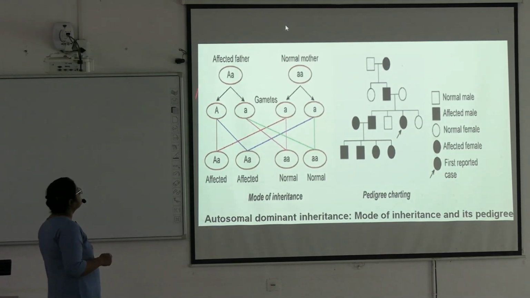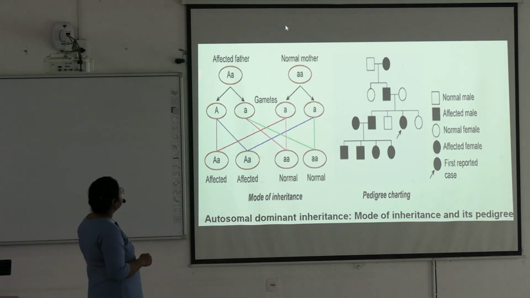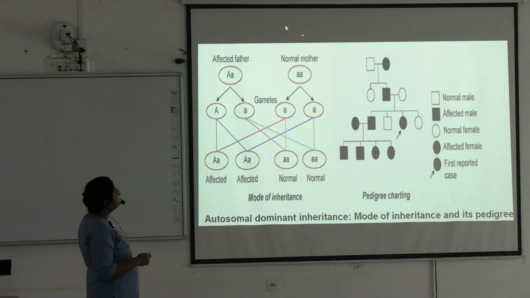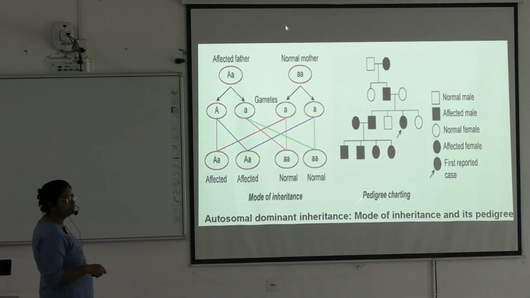See here, this is an affected father and a normal mother. So these two will be the two gametes. The small a's are the two gametes from the normal mother, and after cross matching, these are the children and they have these genetic patterns.